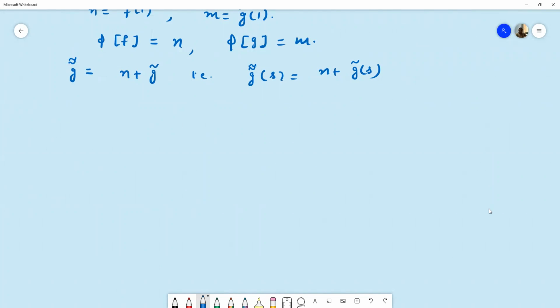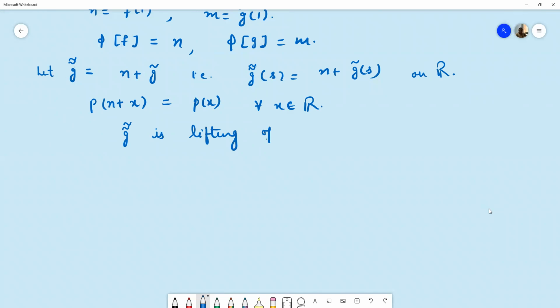This is any path defined in space R. Now we know p of n plus x is p of x, because the mapping p is defined by p of x equal to cos 2 pi x, sin 2 pi x. So p of n plus x is equal to p of x for all x belonging to R. Therefore, this g double curl is also a lifting of g.